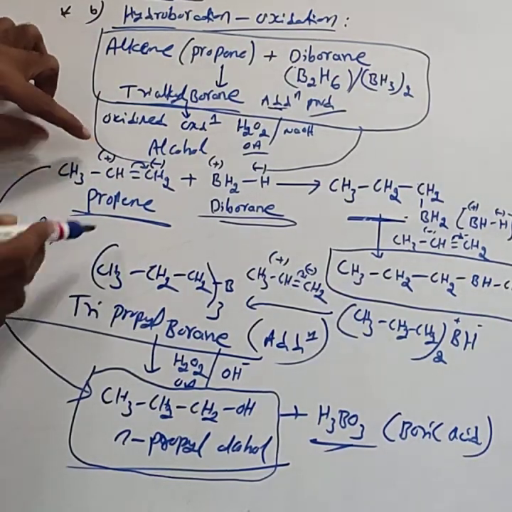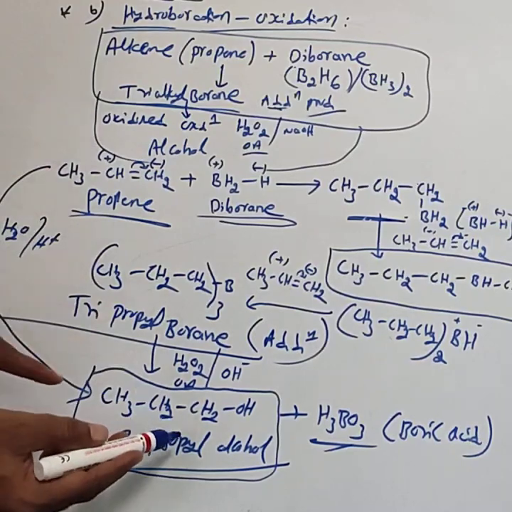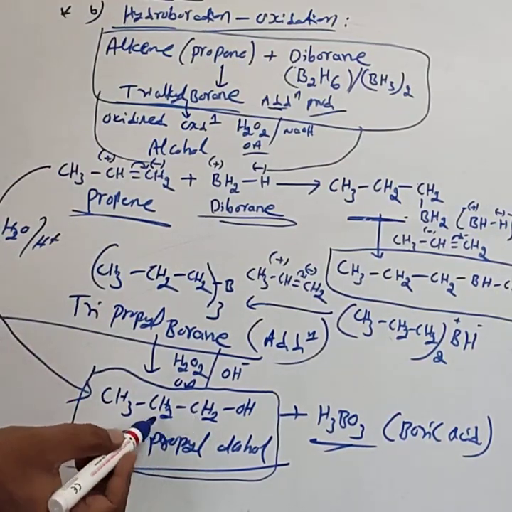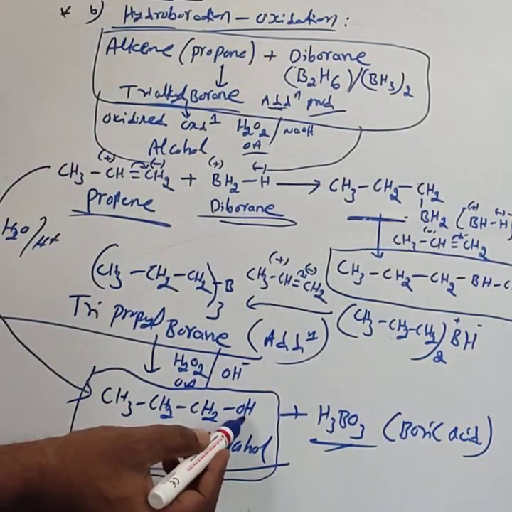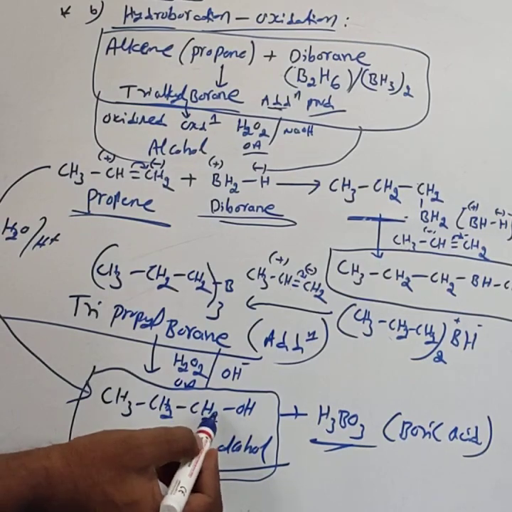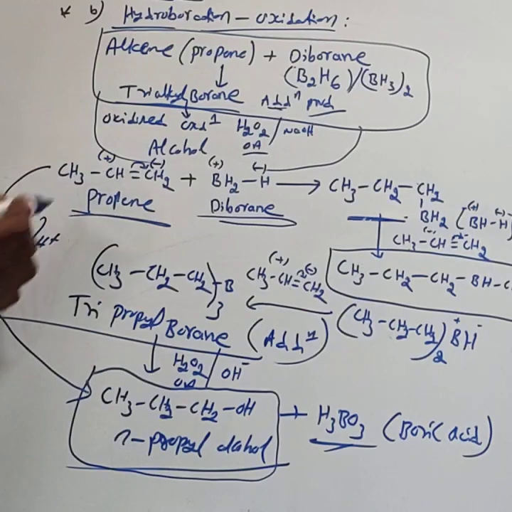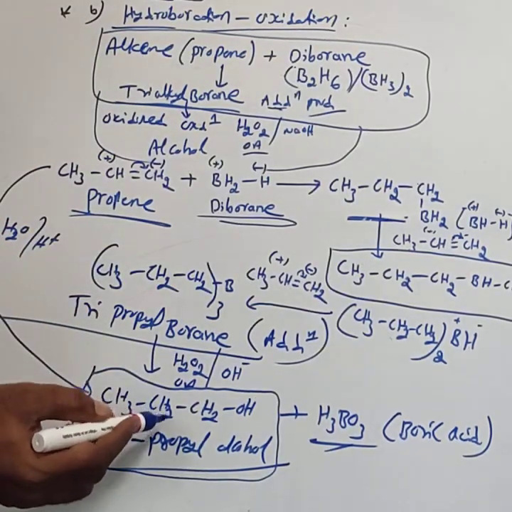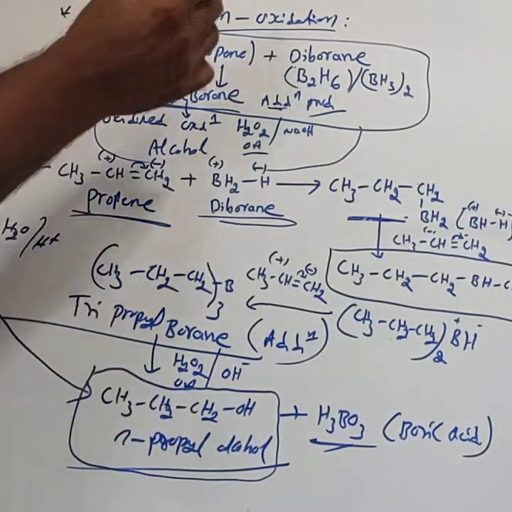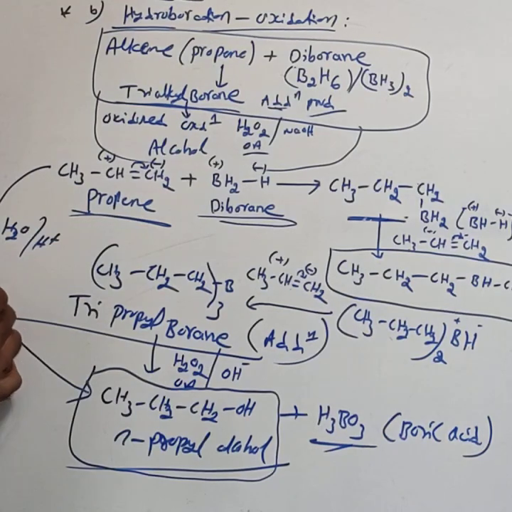That is according to Markovnikov's rule. But you observe this product. Instead of isopropyl alcohol, this OH on CH2, then n-propyl alcohol is formed, and to the CH part hydrogen gets added. That means this hydroboration oxidation reaction appears like an anti-Markovnikov's rule.